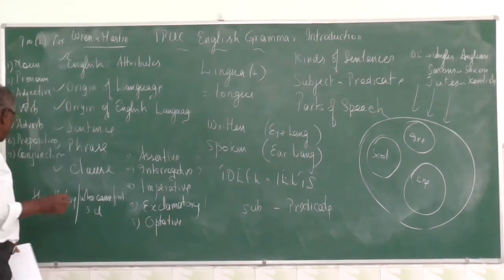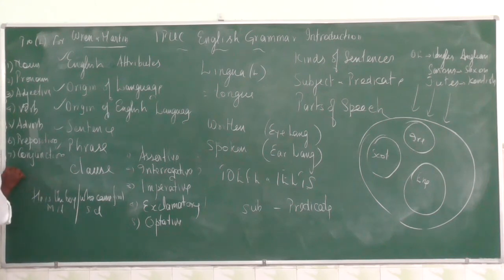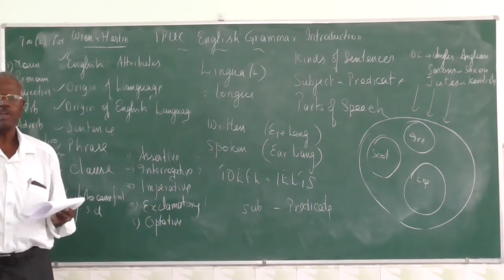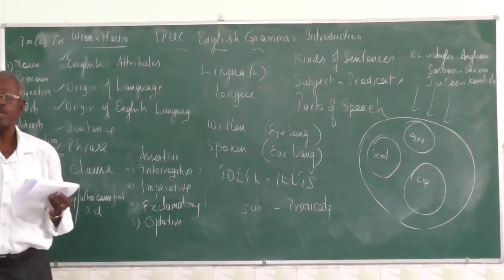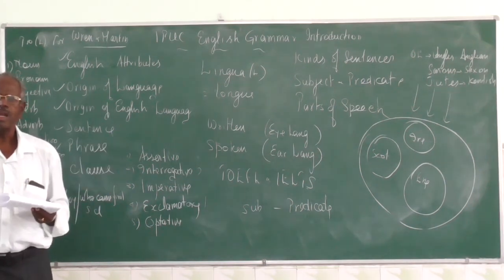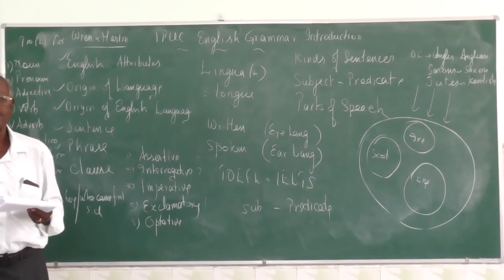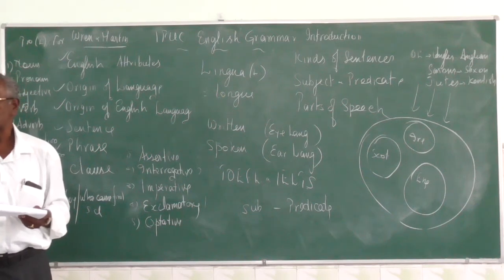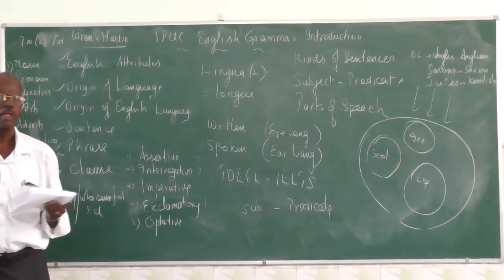The last is interjection. This is junction, this is jection. Interjection means sudden feelings. Suppose you feel very, very happy, or you feel very sad. You say, oh, alas. So all these are words which express some sudden feelings. It may be joy, sorrow, fear, anger, or anything.